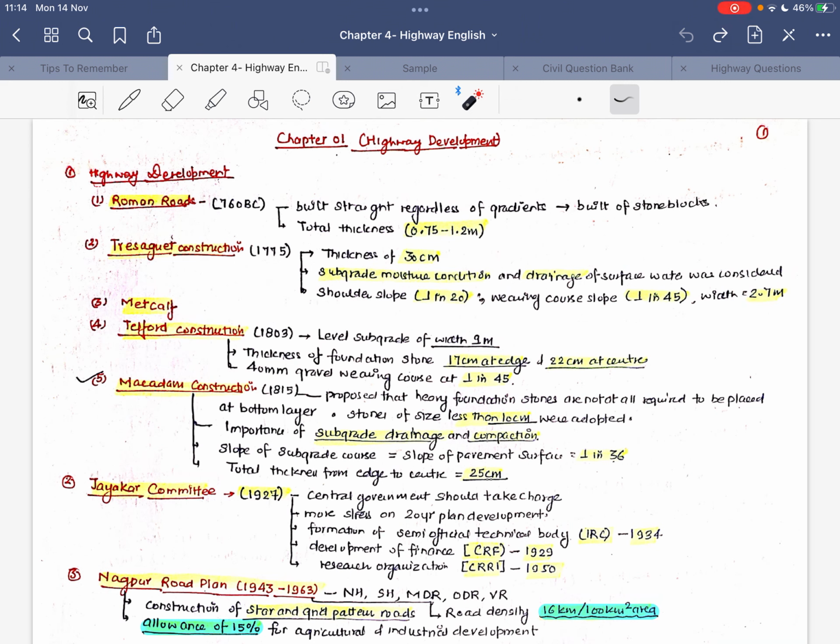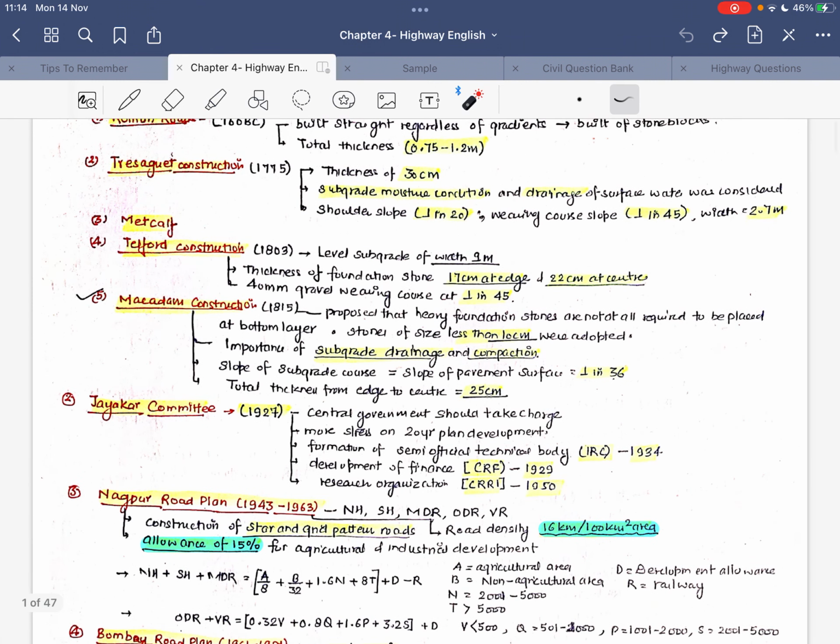Okay, the important points here are the thickness of 30 centimeter, and the two parameters considered in this design, that is the subgrade moisture condition as well as the drainage. The recommended shoulder slope is 1 in 20, and for the wearing course it is 1 in 45. This 1 in 45 has been asked in previous examinations. Now third is the Metcalf construction, which is not so important.